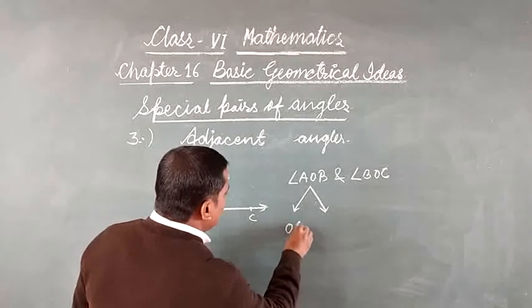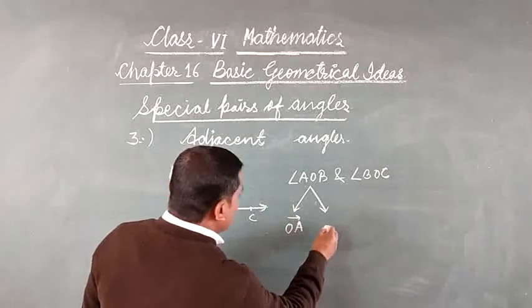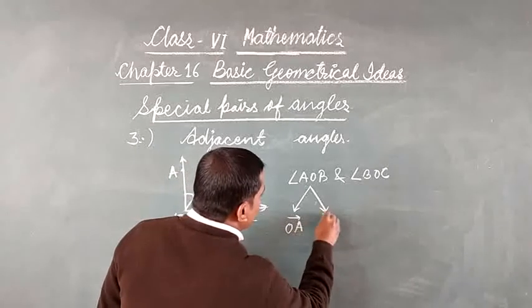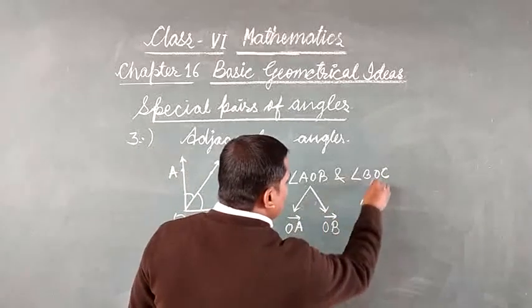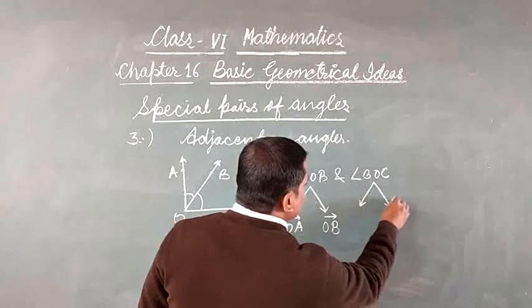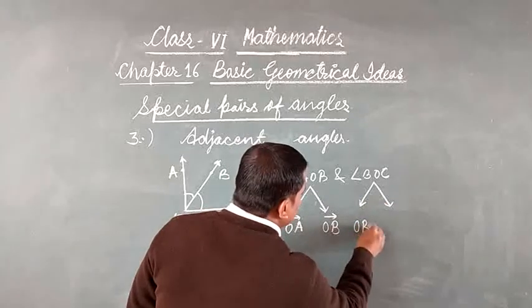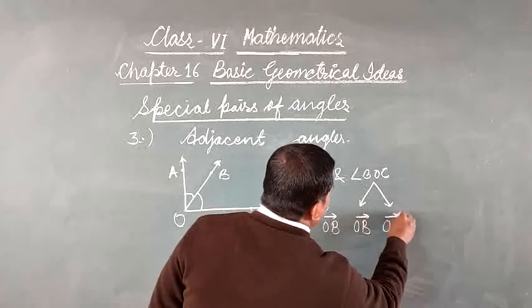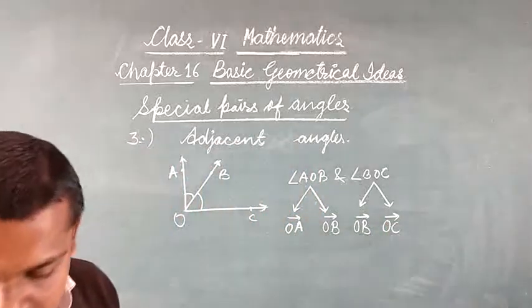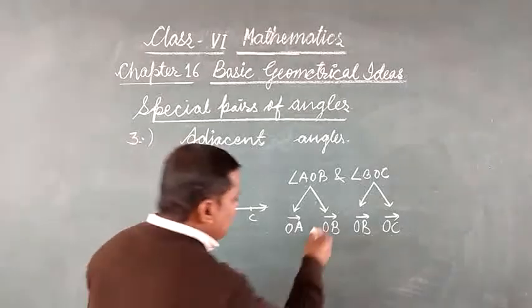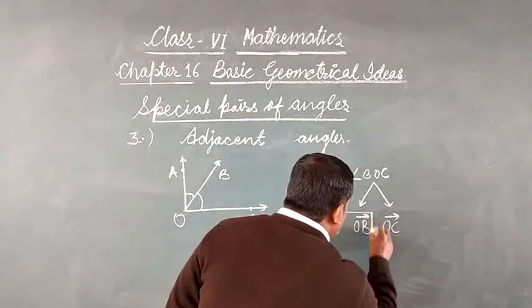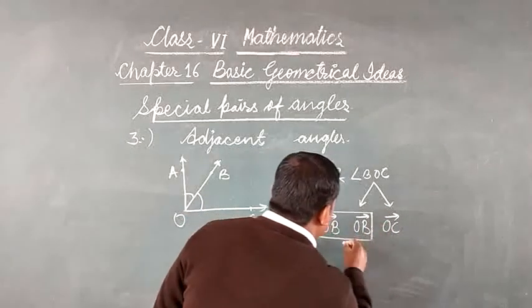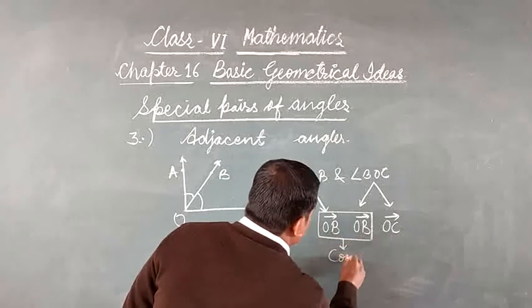When we write the arms of angle AOB, we will write OA and OB, and when we write arms of angle BOC, we will write OB and OC. What are we observing here in this case? We are observing that one arm of these two angles is common.